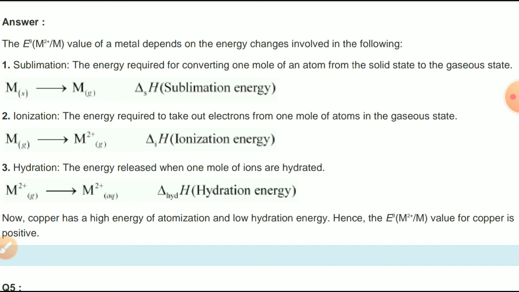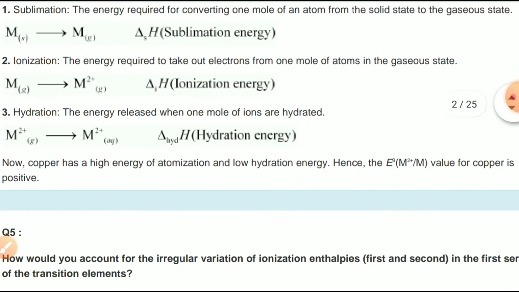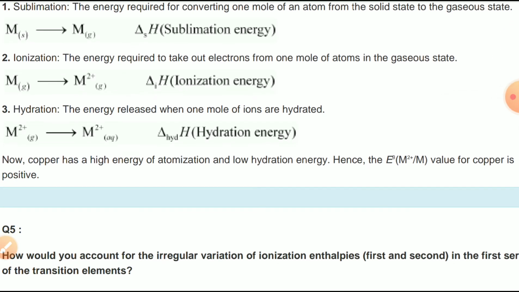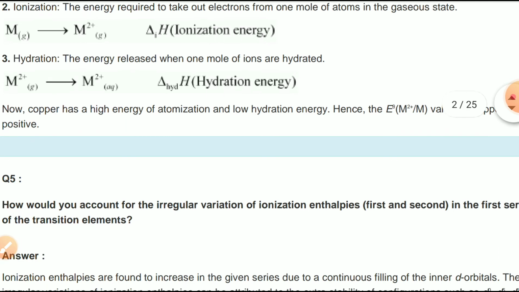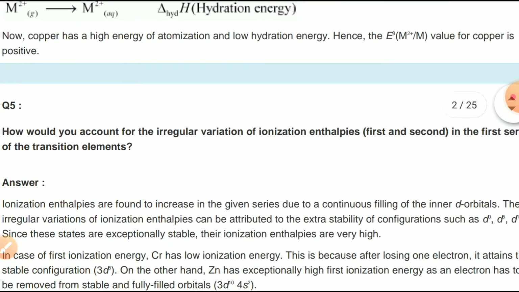And the other reason is that the first ionization enthalpy and the second ionization enthalpy of copper are very highly positive as compared to the hydration enthalpy. So the high ionization enthalpy cannot be balanced by the hydration enthalpy. As a result, copper has a positive E0 value.